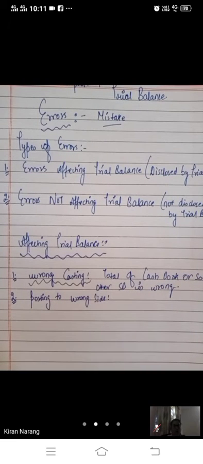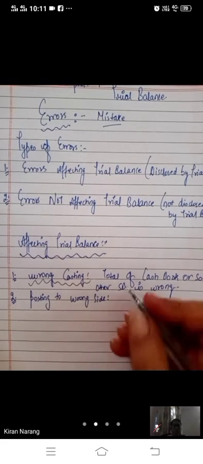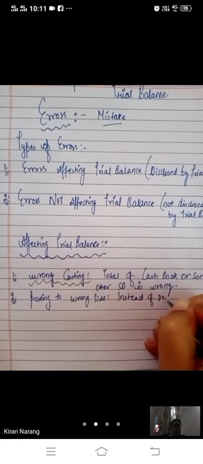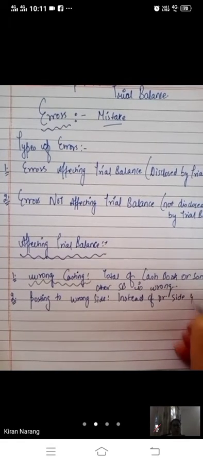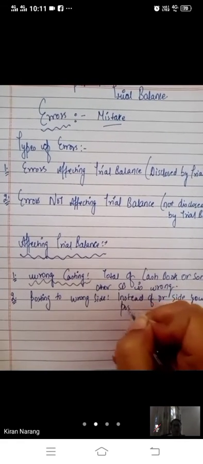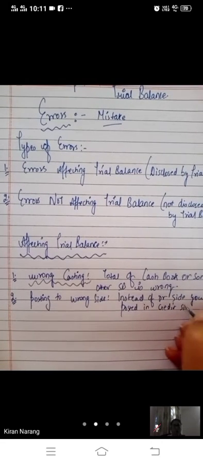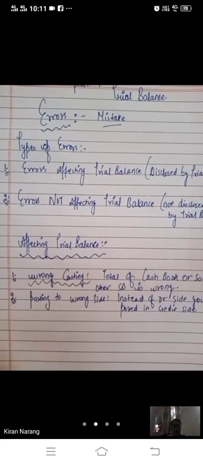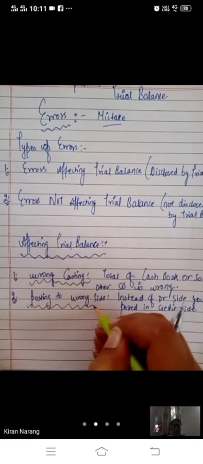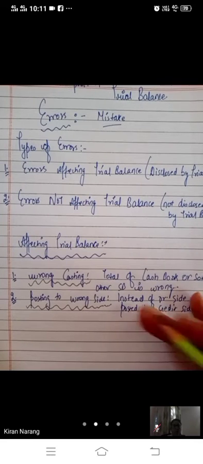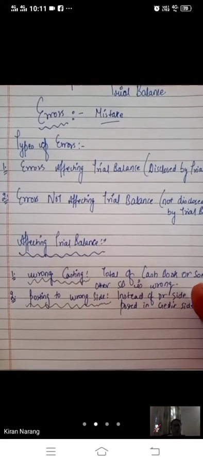If instead of posting an amount on the debit side of an account, it is posted on the credit side, or vice versa, the total will not tally. Suppose the total of purchases should be on the debit side, but you have written it by mistake on the credit side.